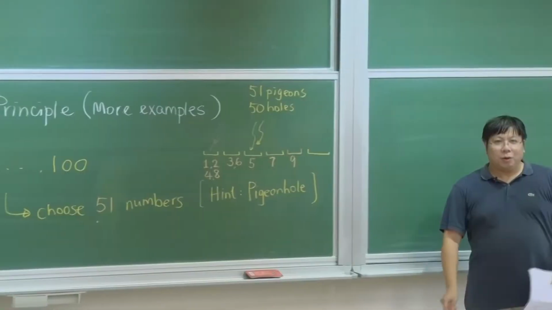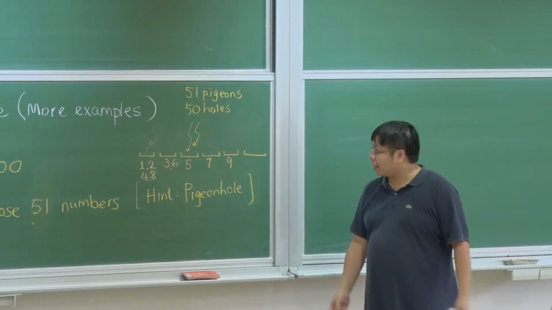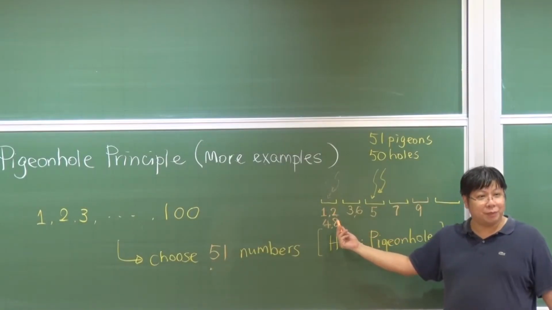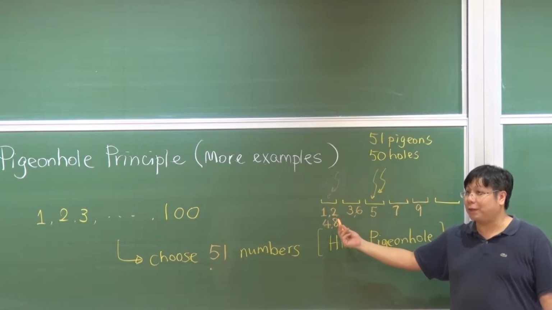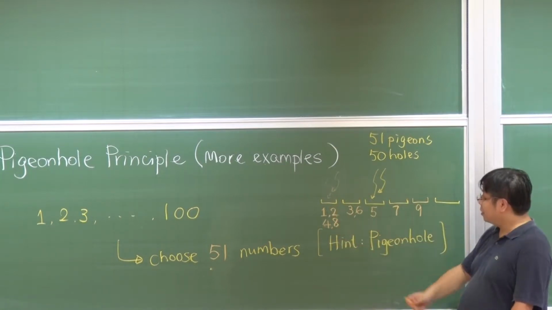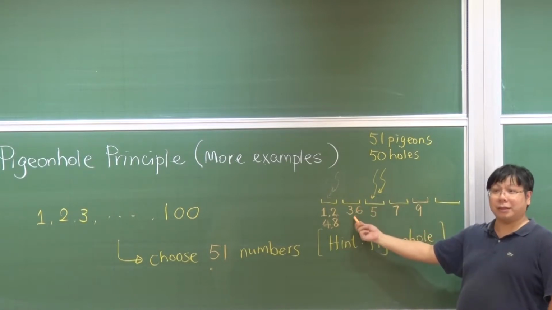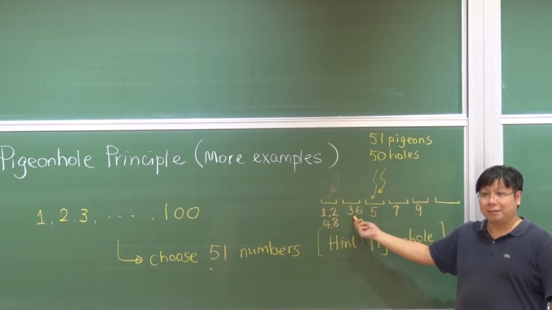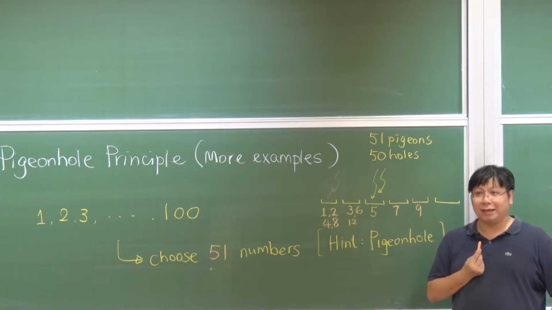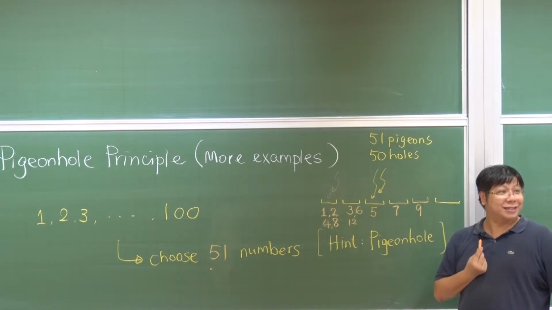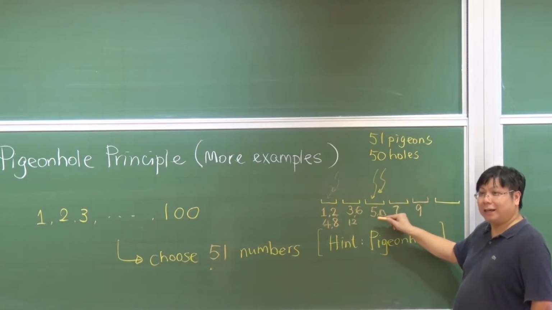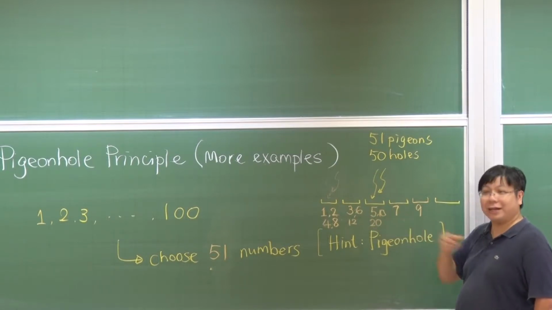Now, what can be put into the same hole? You can see this is 1, 2, 4, 8. The next number that you should put here is 16, and then the next number is 32, and then you may put 64 here as well. This one is 3, 6. What is the next number? 12. Very good. And then the next number will be 24. Excellent. And this one is 5 and then 10. The next one, 20. Is that okay?